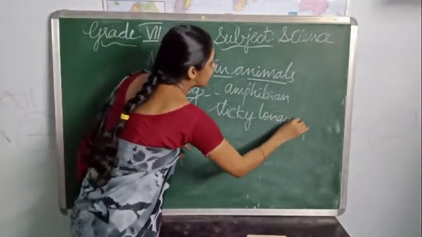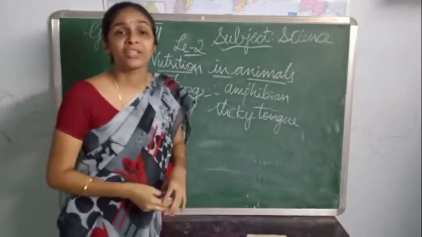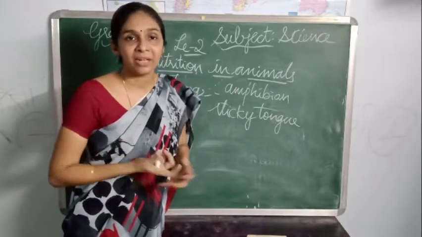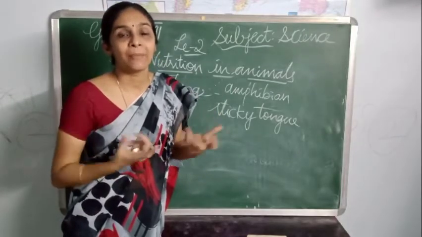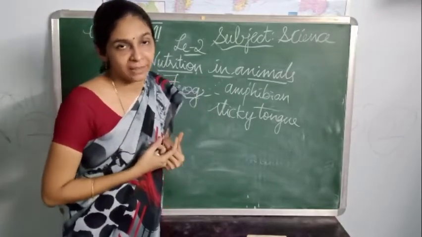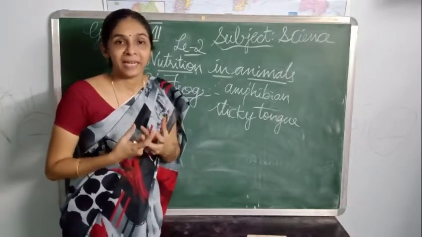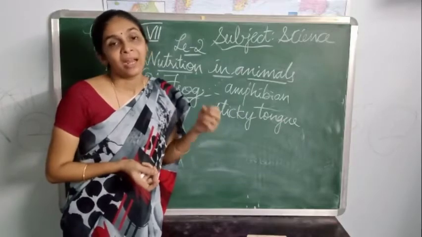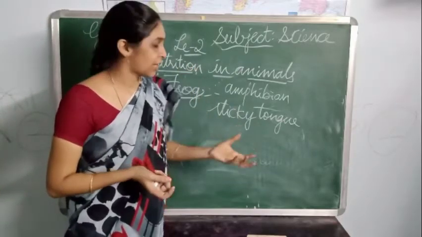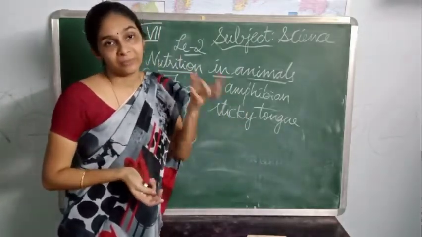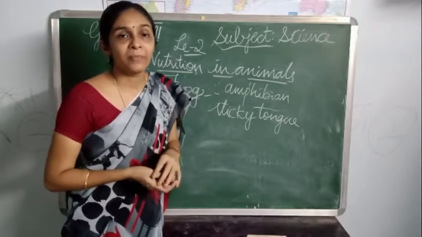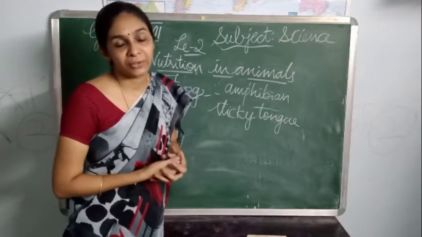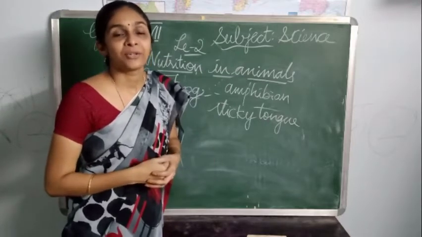And how does the digestion occur? Here the frog has a well developed digestive system. With the help of that well developed digestive system in their body, they can secrete the digestive juices and digest the prey. By the digestion process they convert that prey into a soluble form, and through that they get nutrients, and those nutrients are utilized by their body to get energy.